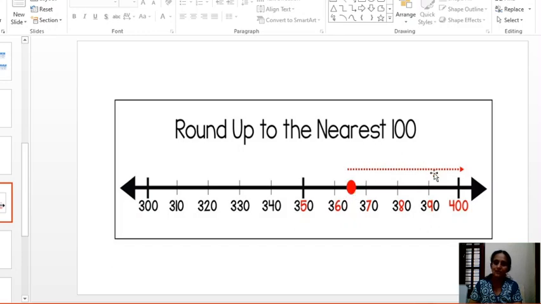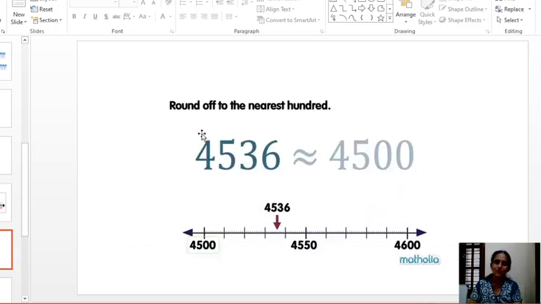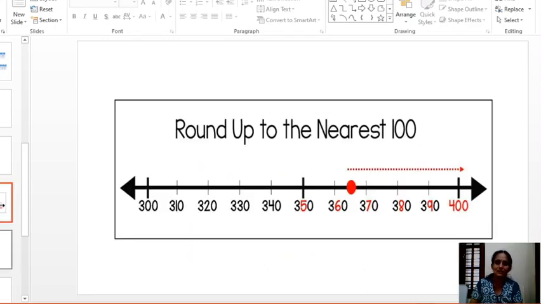See, this distance is near to 400 than 300, right? Therefore 365 will be rounded off to 400 always. That means it is near to 400. Here the number is rounded off to hundreds place. We will take one more number, but it is a 4-digit number. The previous one is a 3-digit number, right?